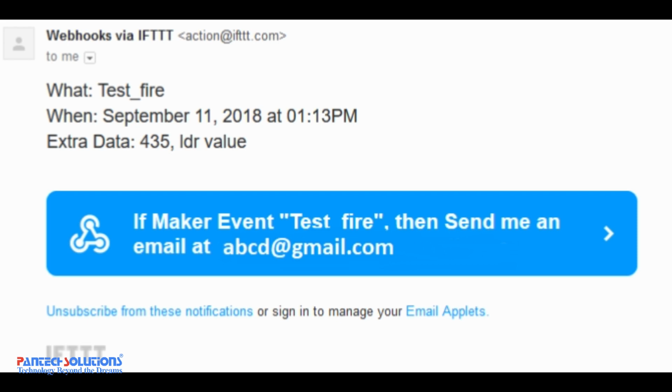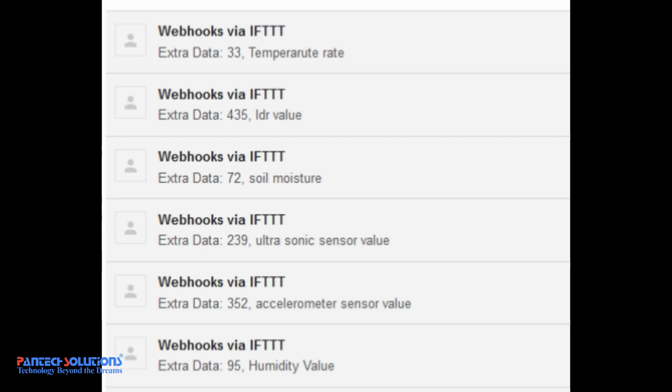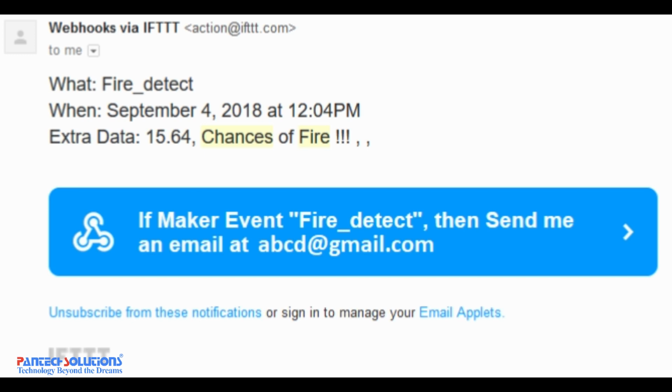Here we set some threshold values. It will show those values like the LDR value, soil moisture value, and temperature value. So it will confirm that there is fire detected in the forest. So we predicted those values in the ThingSpeak Cloud by having MATLAB scripts. Okay, that's it.